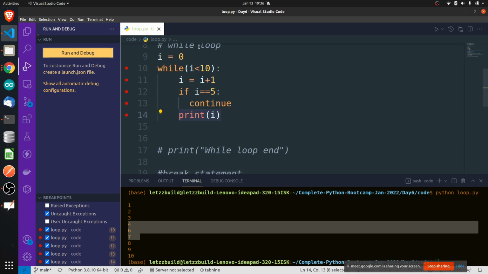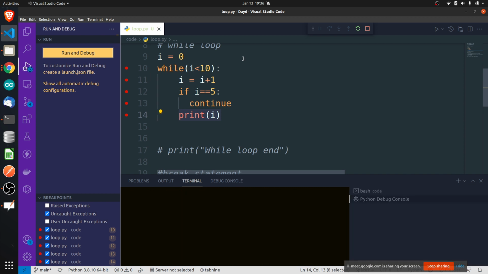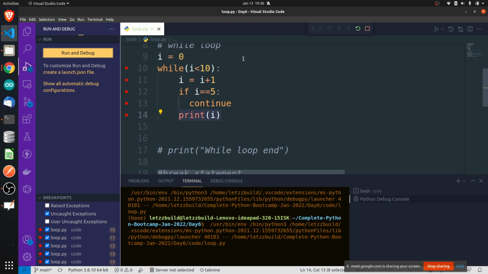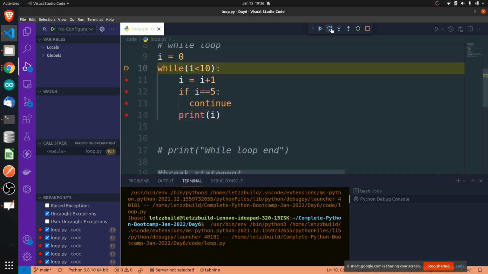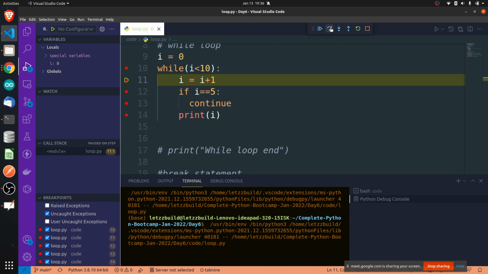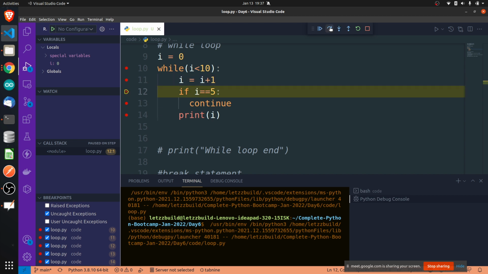Okay, let's run and see what is going on. I is 0, so I is smaller than 10. First of all it came here and incremented the value of I. It checked if I is equal to 5.